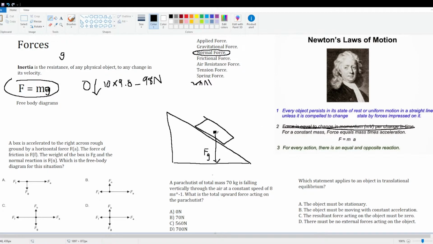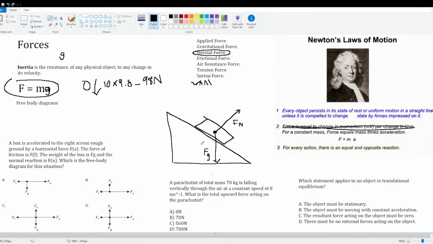Now the normal force is not just straight up. It's not like that, okay? What it is, is actually perpendicular. Now I know that can be confusing. Even I don't really get it. But this is the direction of the normal force.